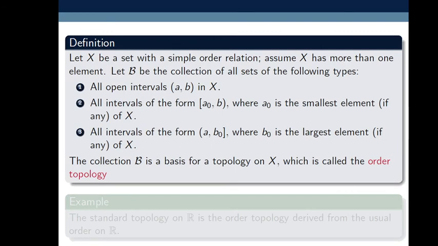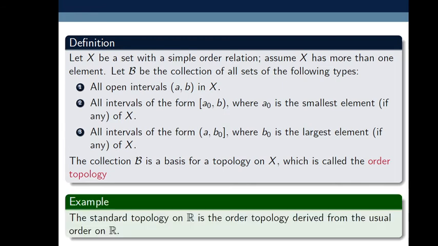So order topology means: for any non-empty set X whose cardinality is greater than 1, we take the basis script B which contains all open intervals as well as half open intervals including the smallest and largest elements if they exist. Then the topology generated by this basis on X is called the order topology.